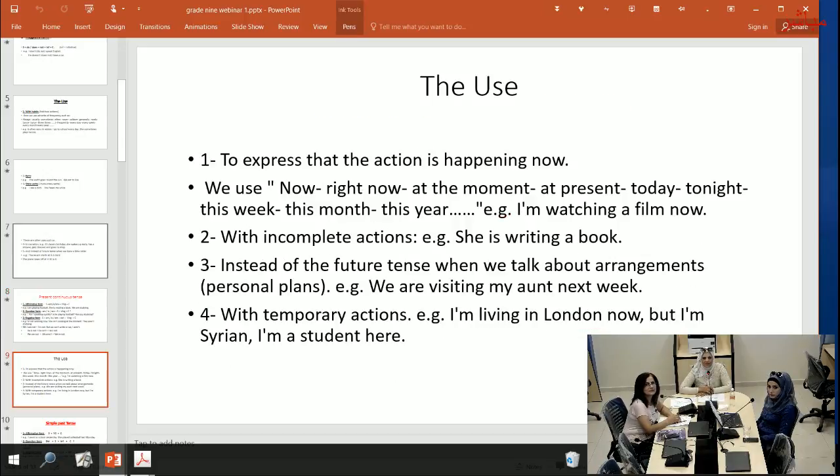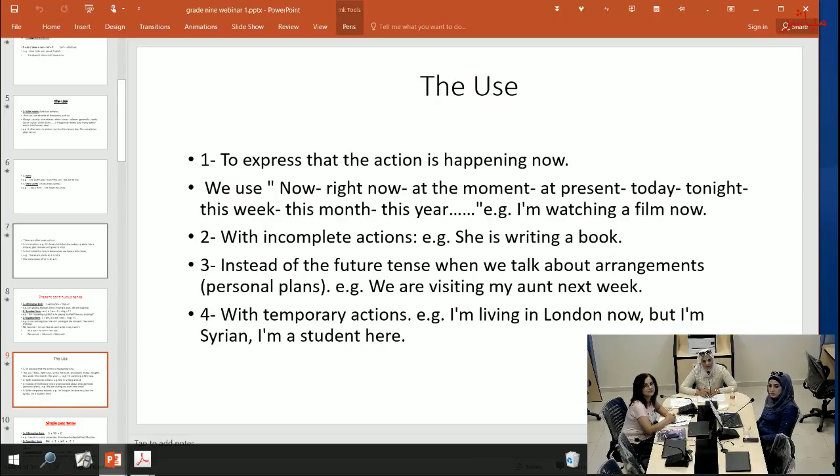Now here the use. To express that the action is happening now. So in present continuous, the action is happening now. We use now, right now, at the moment, at present, today, tonight, this week, this month, this year. For example, I'm watching a film now.